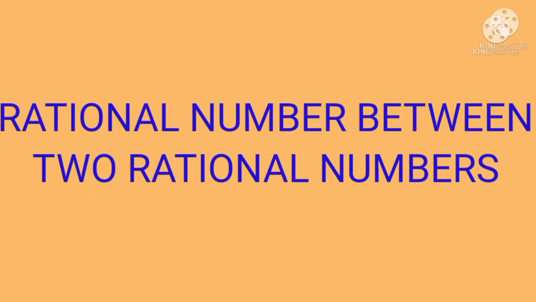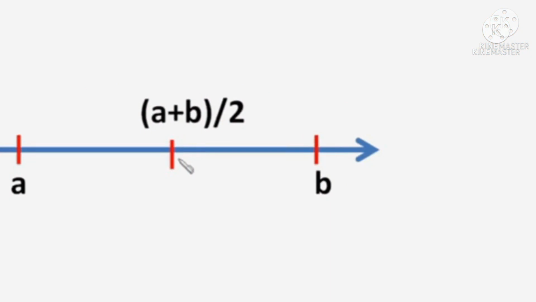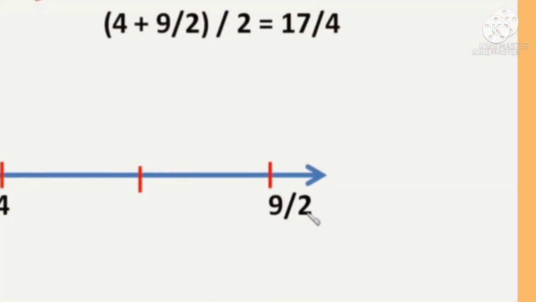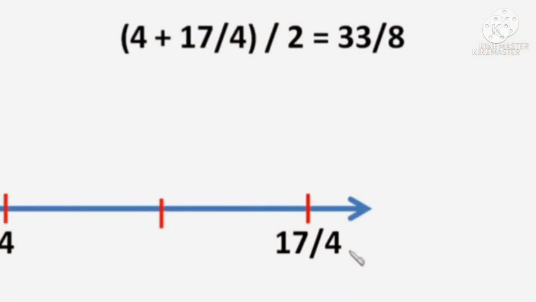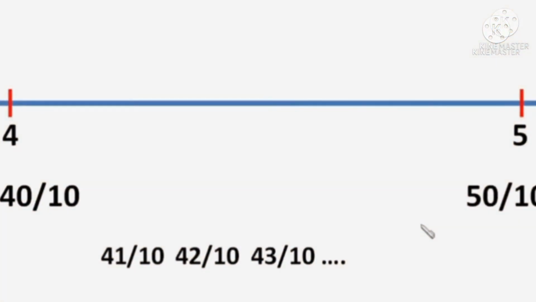Now we saw a PPT of rational numbers between two rational numbers. By the mean method, the rational number between A and B is (A plus B) by 2. In this way, the rational number between 4 and 9 by 2 is 17 by 4, and between 4 and 17 by 4 is 33 by 8. Another method, between 4 and 5: firstly, 4 and 5 are written as 40 by 10 and 50 by 10. So the rational numbers between them are 41 by 10, 42 by 10, 43 by 10, and so on. This is another method.